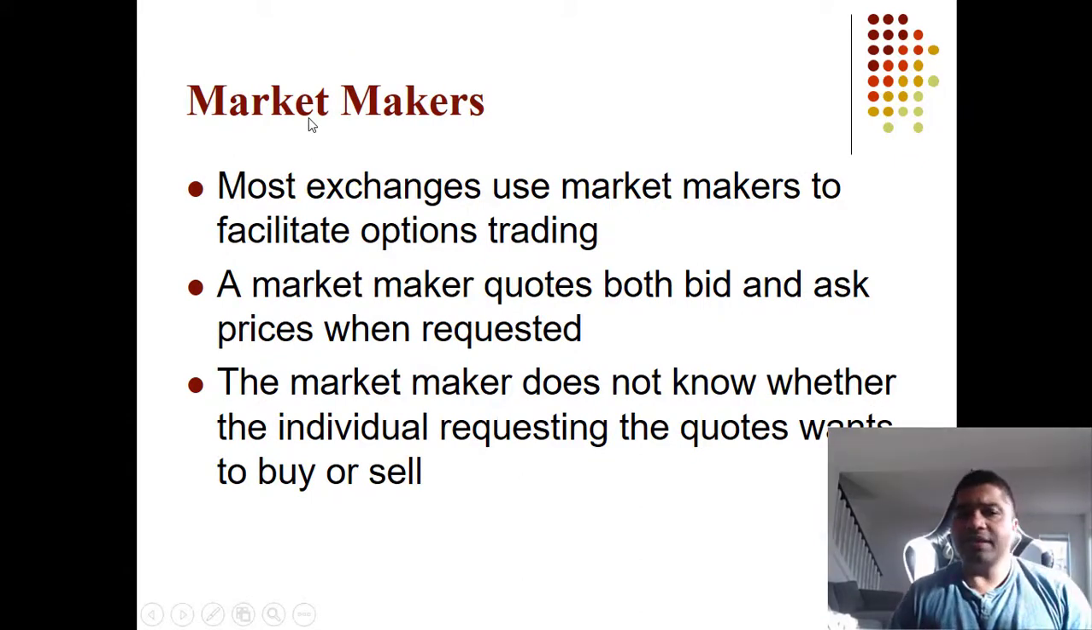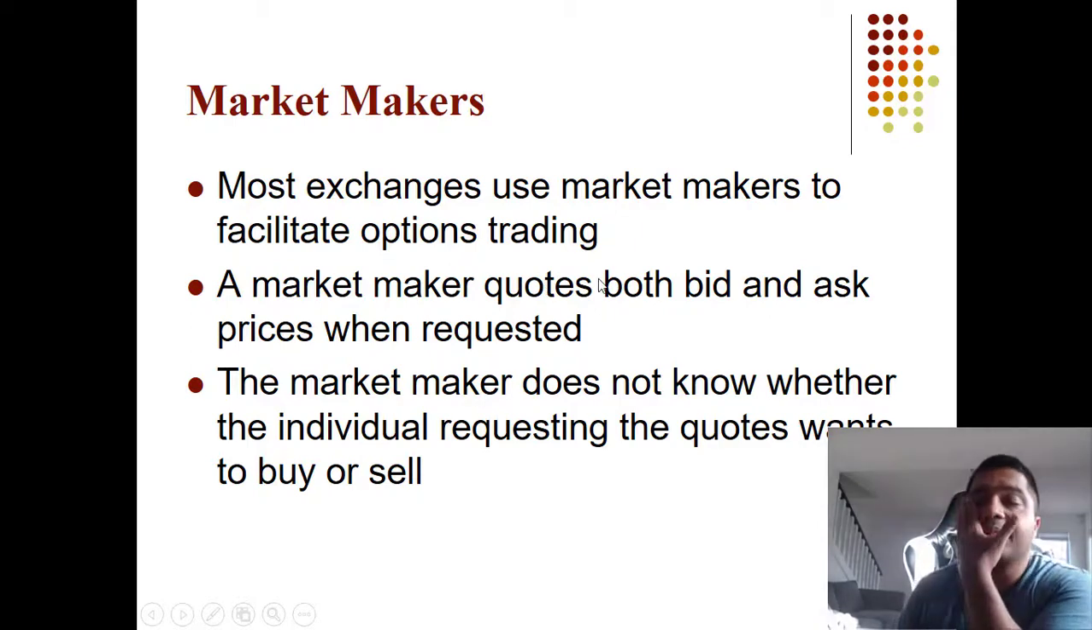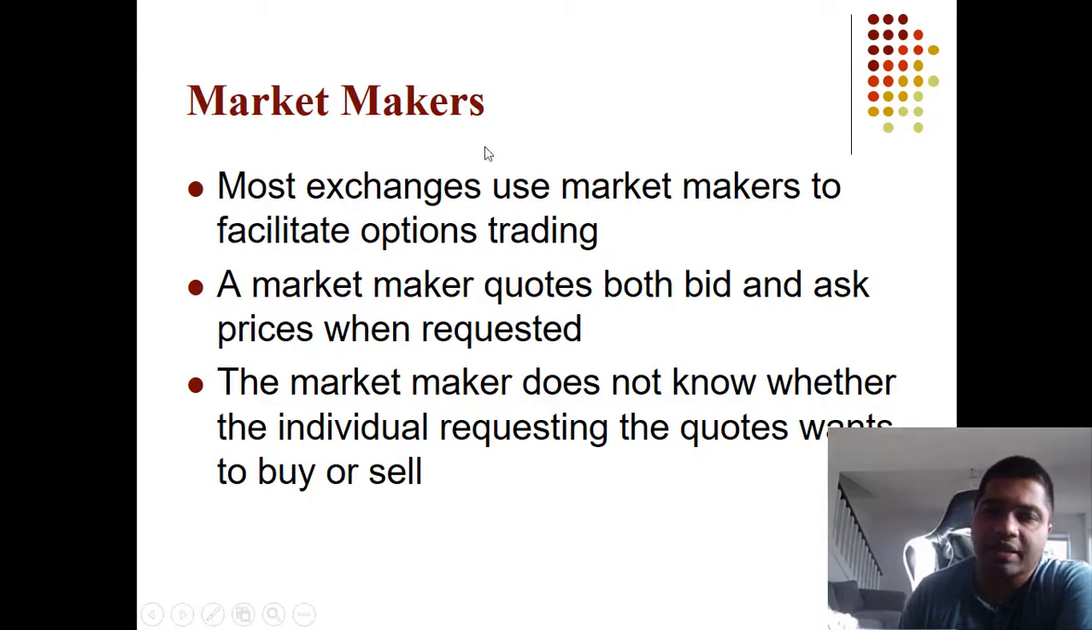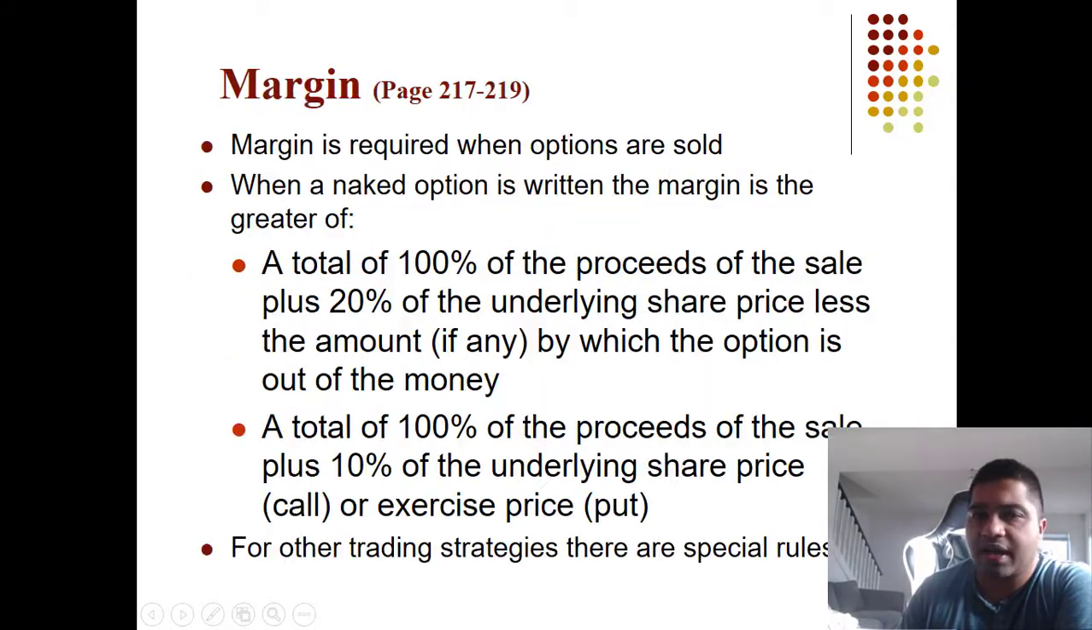So there are market makers in an option contract. Most exchanges use market makers to facilitate option trading. A market maker is someone like a dealer. So he holds inventory, and he facilitates option trading. They offer bid and ask. The difference between bid and ask price is the market maker's money. The market maker does not know whether the individual requesting the quotes wants to buy or sell.